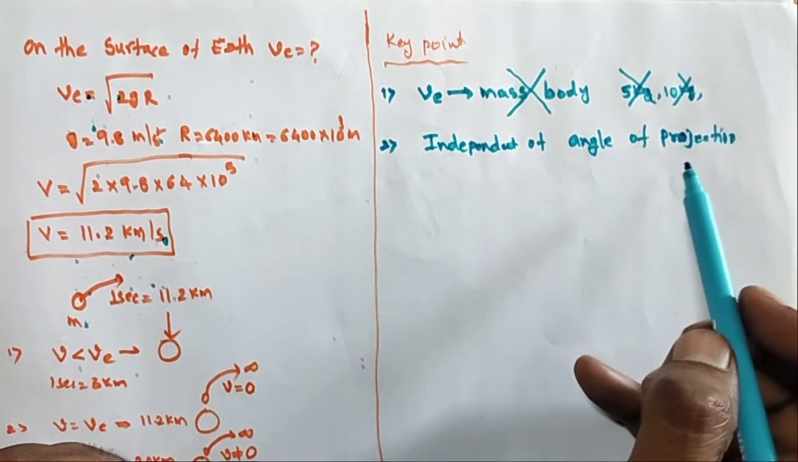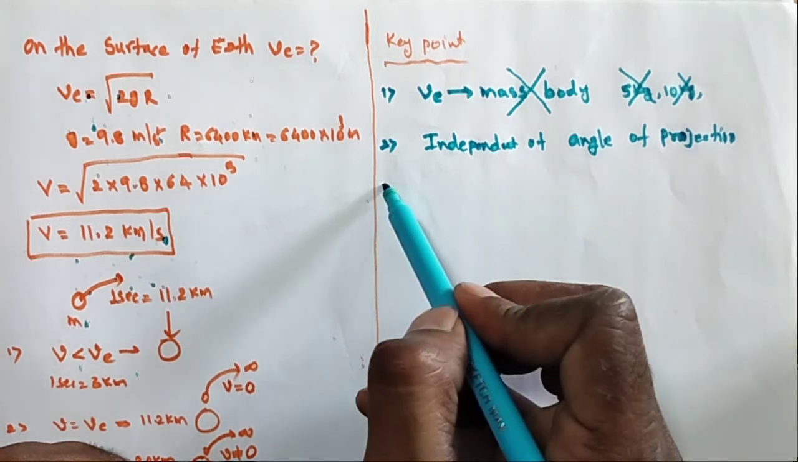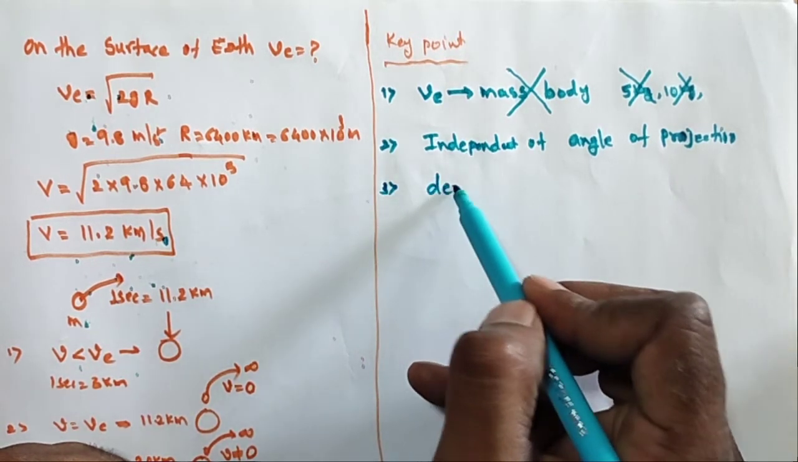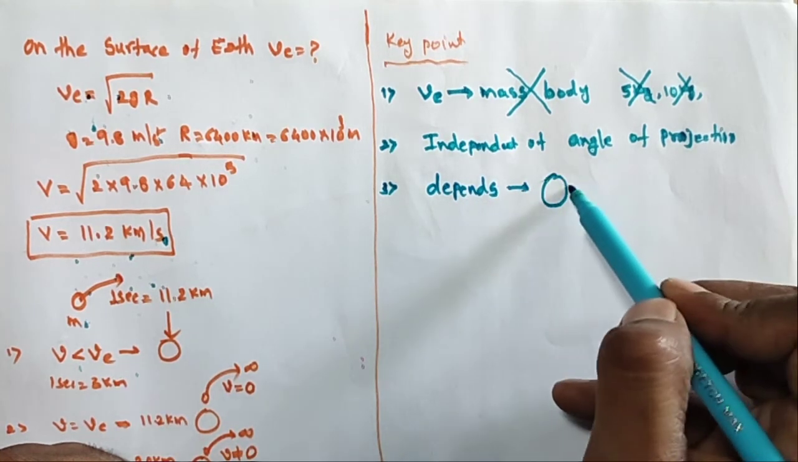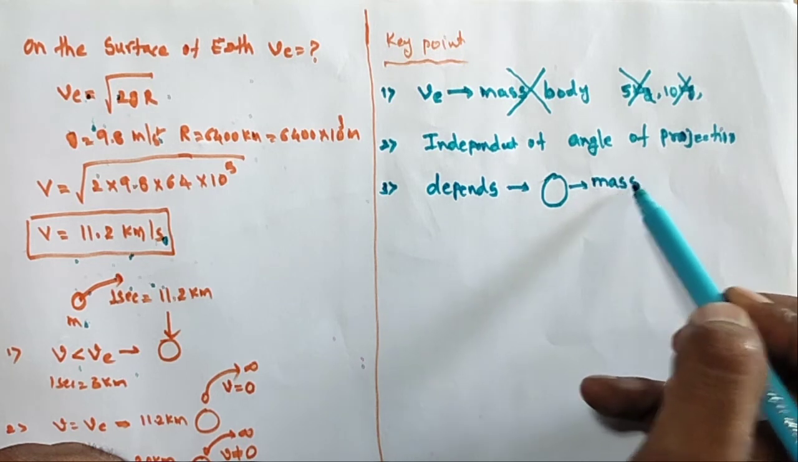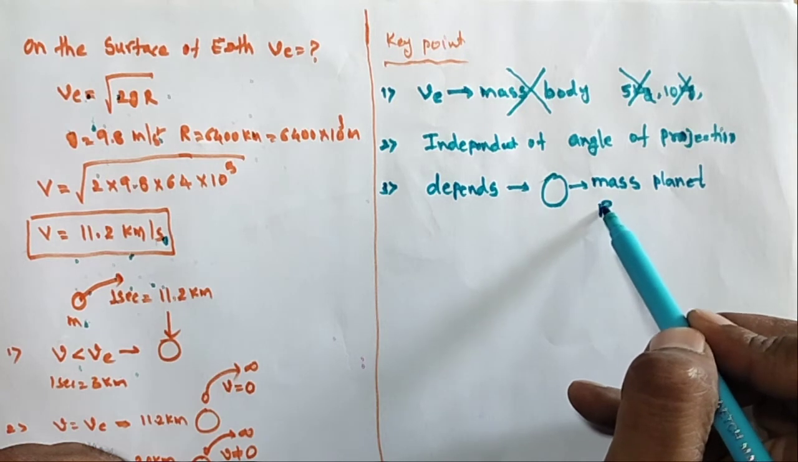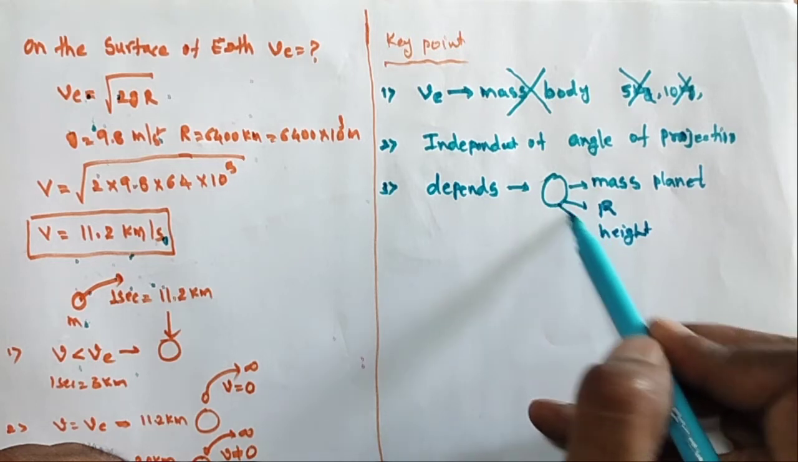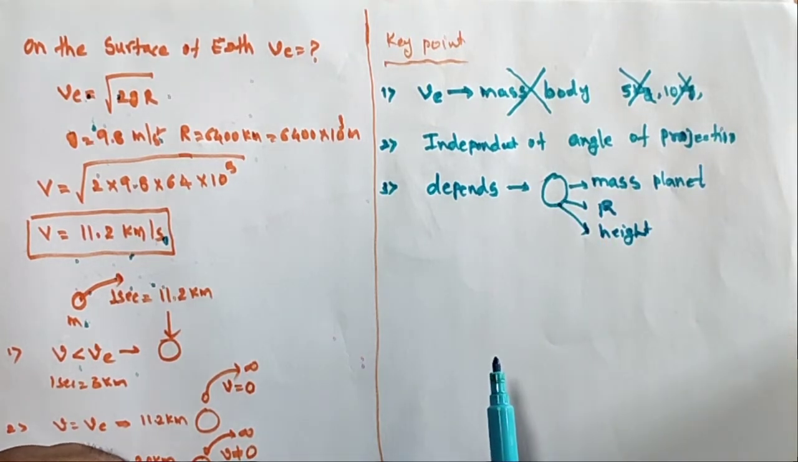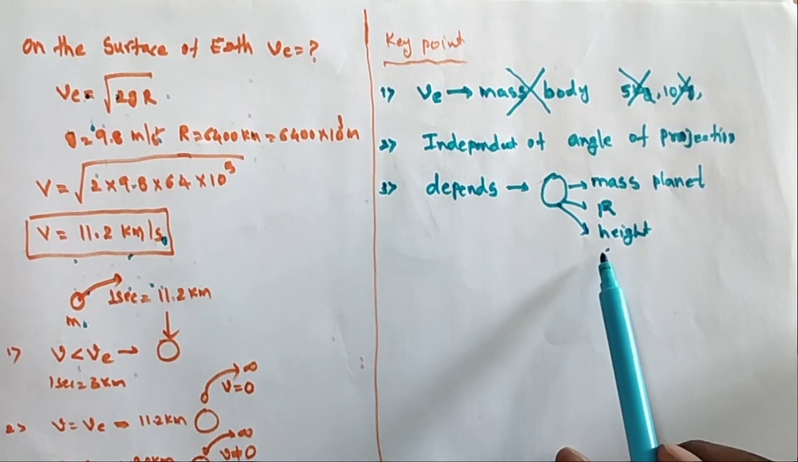If you move at 90 degrees, 45 degrees, 30 degrees, any angle, it is independent. And the third one depends on the mass of the planet. Here it depends on the mass of the planet or Earth, the radius of the planet, and the height of the object. So escape velocity depends on the mass of the planet, the radius of the planet, and the height of the projection.